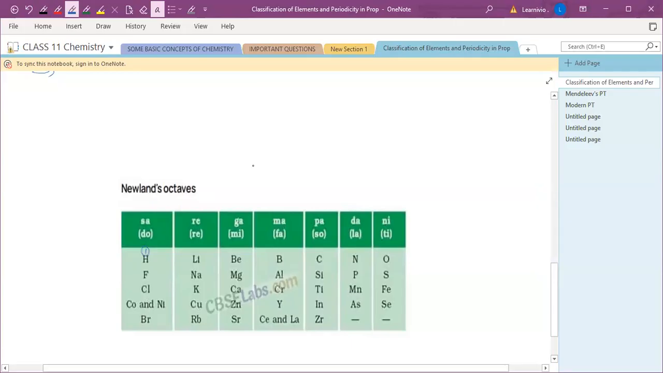Octave means eight. He made a series of eight elements, and he said that the first element and the eighth element have similar properties, starting from the first. This arrangement of elements is known as Newland's law of octaves. Octaves means eight, so there are eight elements here.